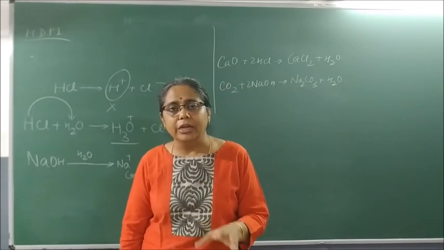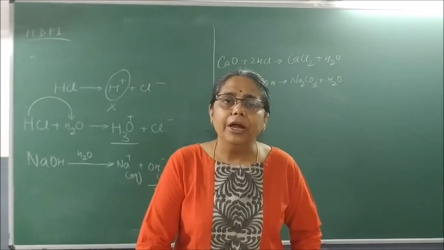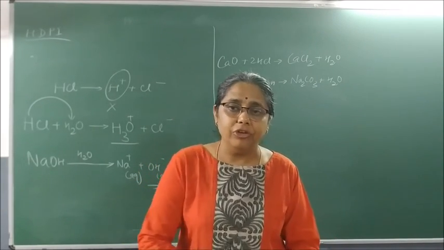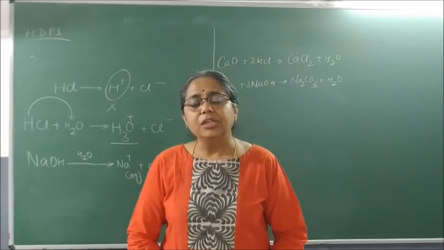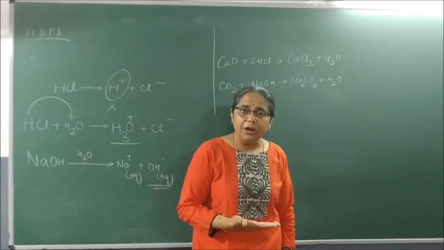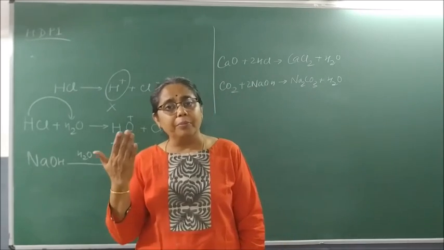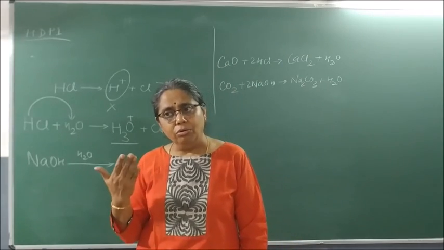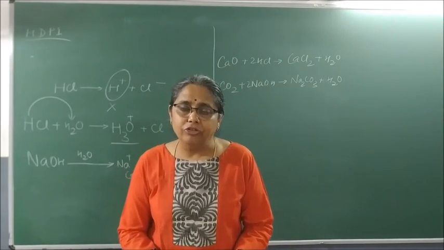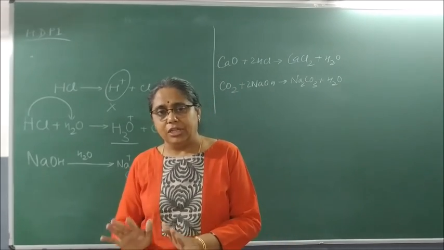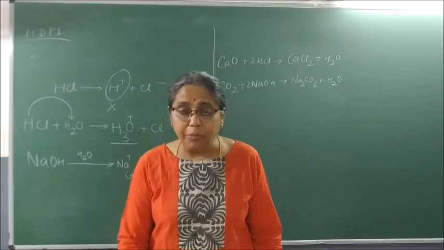We also studied that if hydrogen ion concentration is 10 to the power minus X, pH is X, which means if the hydrogen ion concentration decreases from 10 to the power minus 1 to 10 to the power minus 14, pH increases from 1 to 14. So if hydrogen ion concentration decreases, pH increases. Clear? This is all about pH.